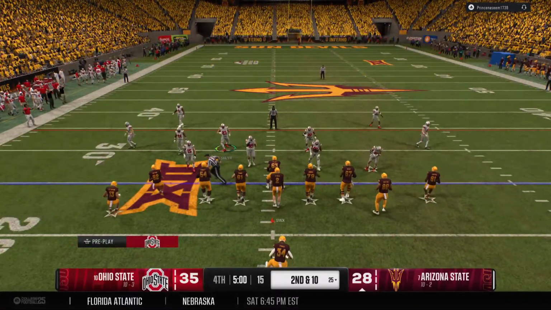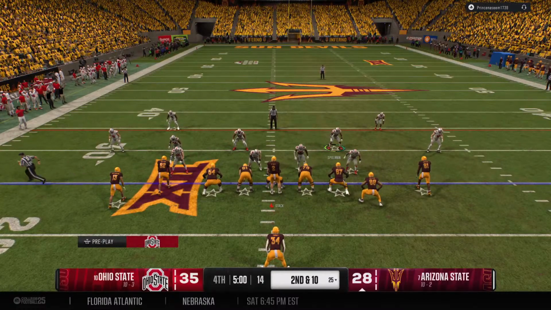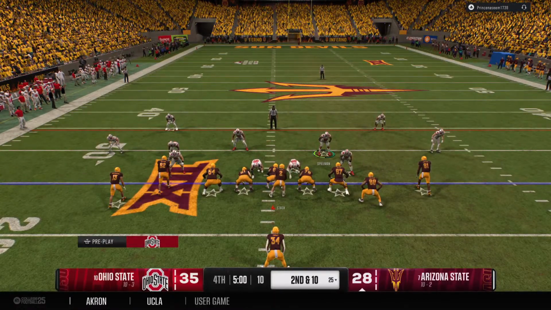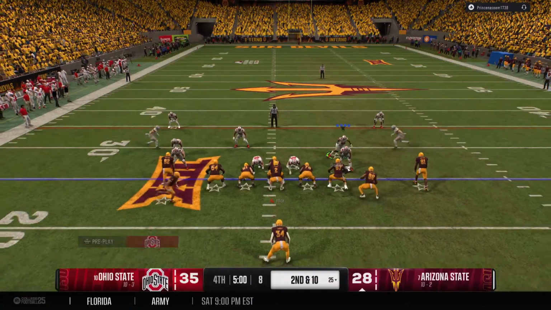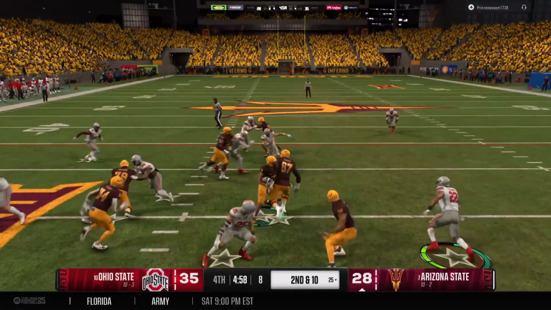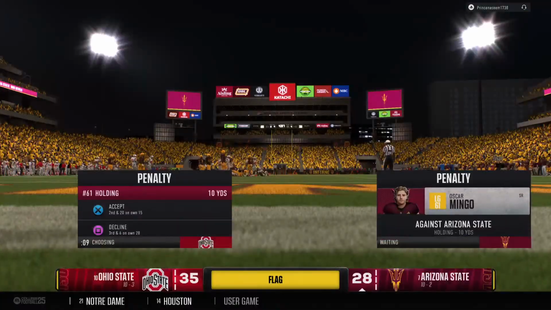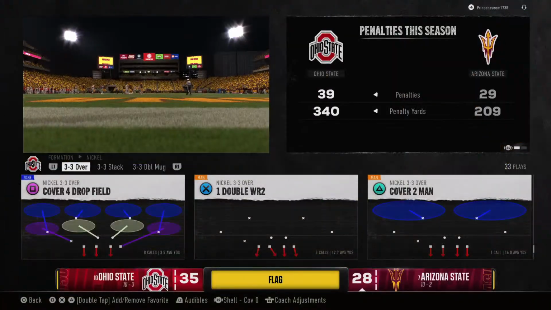Here we go. First play of the quarter. Offense setting up for a 2nd down play. Pre-snap motion from the receiver. Here's the handoff on the jet sweep. The tackle is made, but there's a flag on the field. See what that's about. See if the offense can overcome that holding penalty.